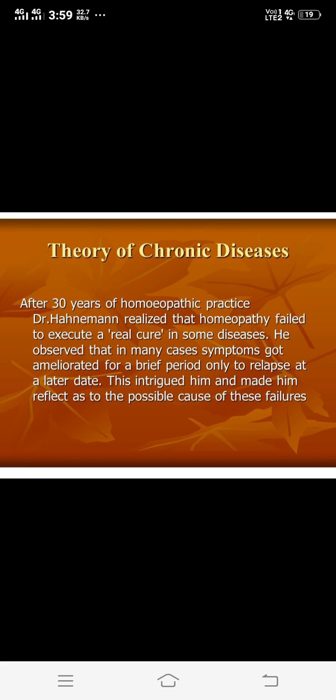So these are the different reasons put forth by Dr. Hahnemann to study the reason behind chronic diseases that reappear again and again. This is the theory of chronic diseases, and after this comes the point of the miasms. So all of you understand this theory of chronic disease.